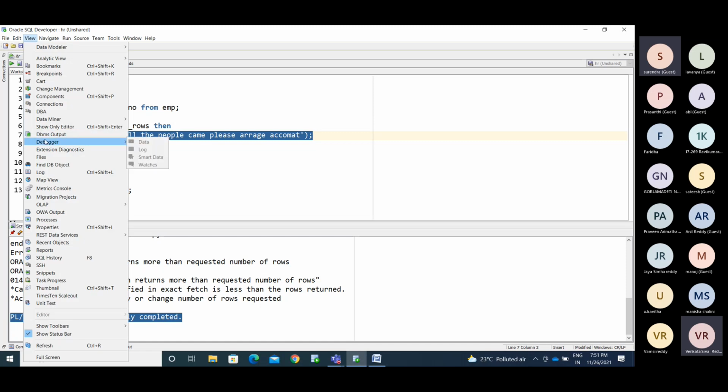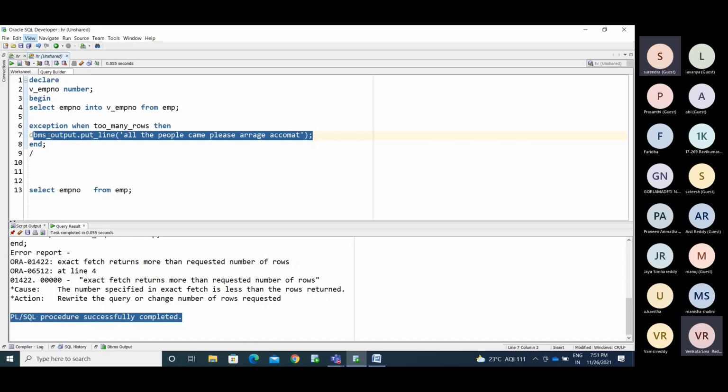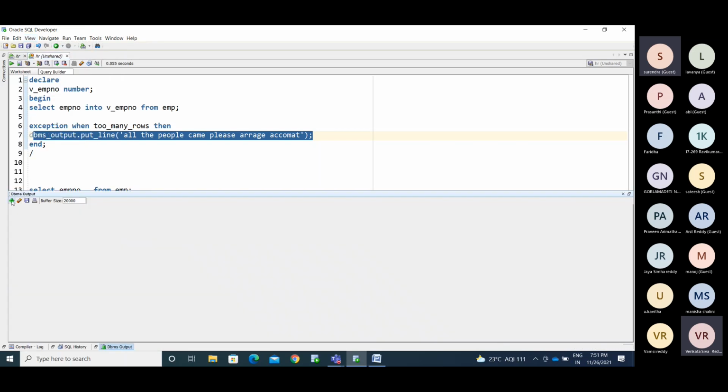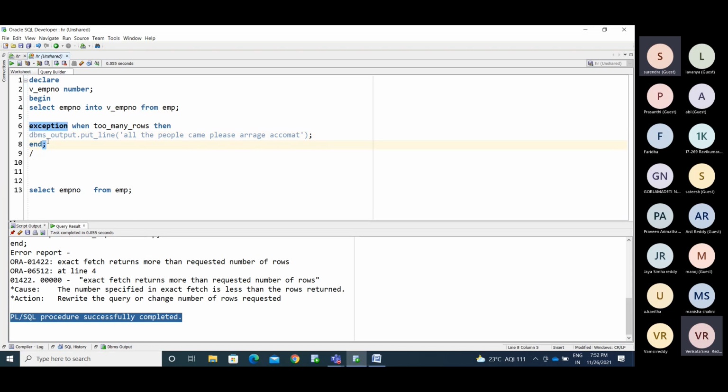Go to the View menu and see the DBMS_OUTPUT option here. Click that and use this option, whichever browser we have, HR and HR unshared. Now you can run the statement again.